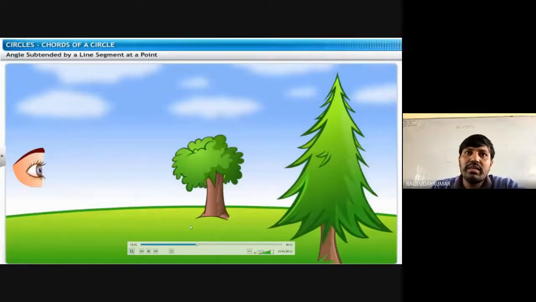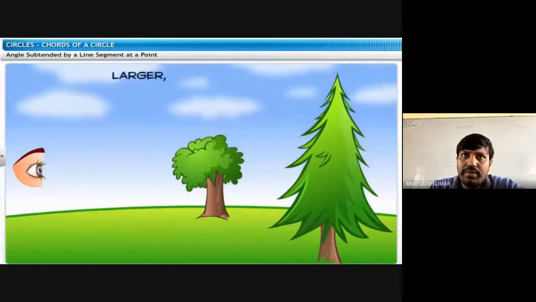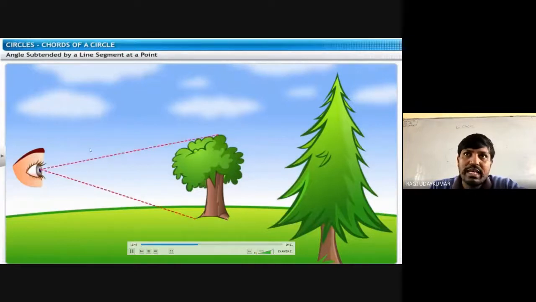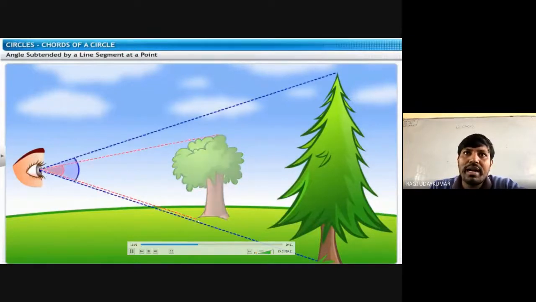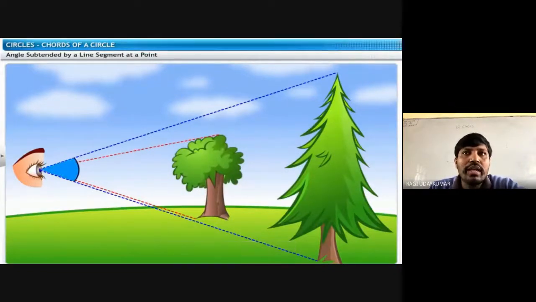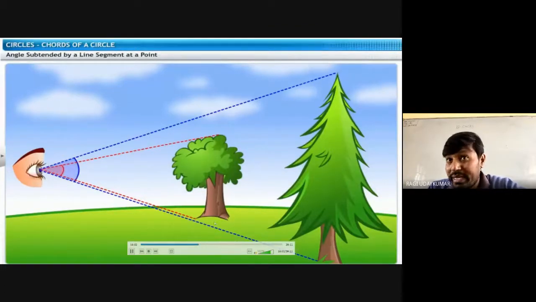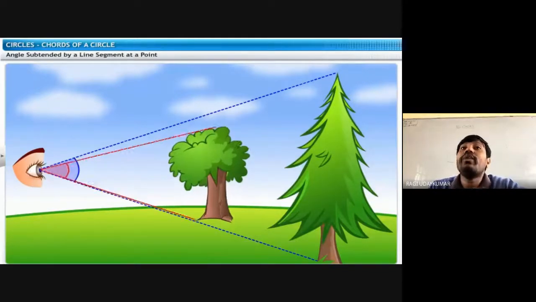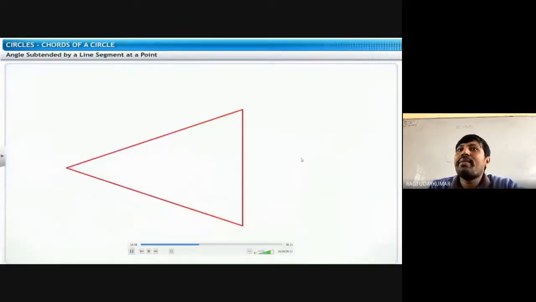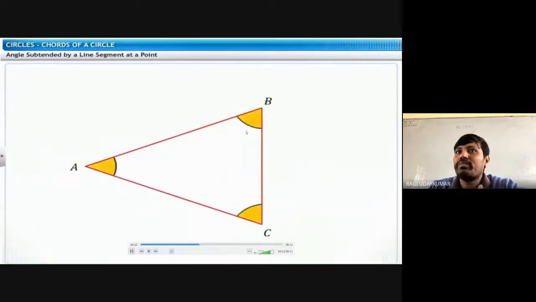Angle subtended is nothing but, suppose you are watching from the eye, larger and smaller, how do you identify? When you see the top and lower part of this tree and this second tree, this angle whatever you are getting, that angle is called angle subtended by a tree at your eye. So if you have more angle, suppose BC is there, this BC length is more.